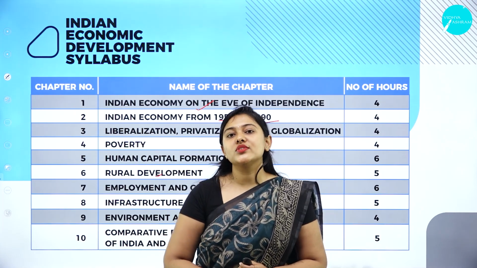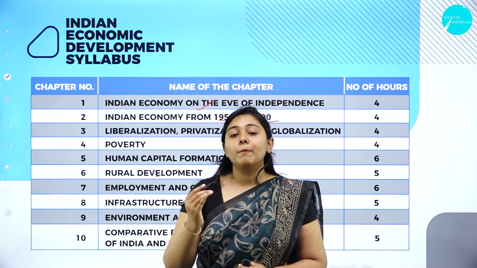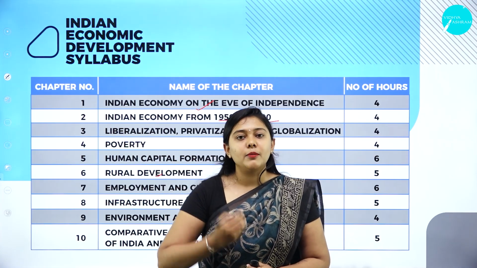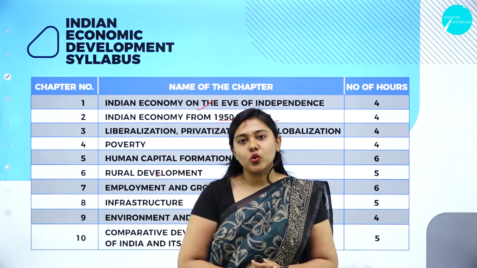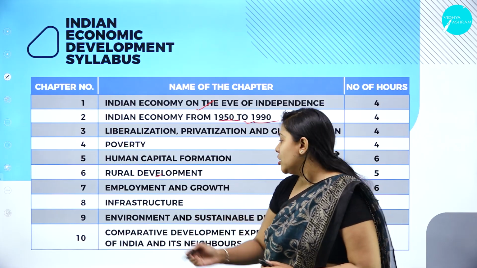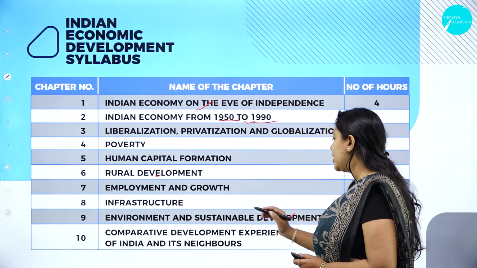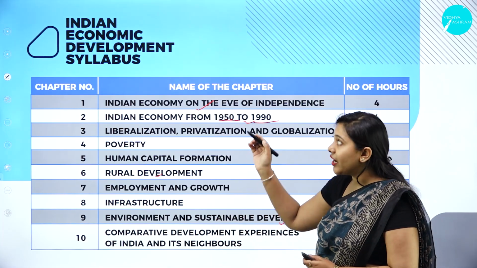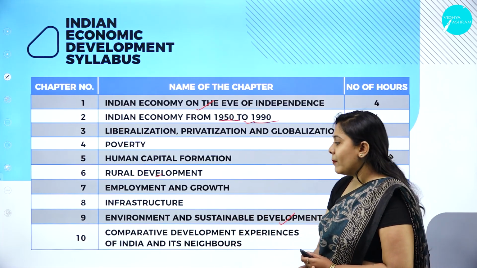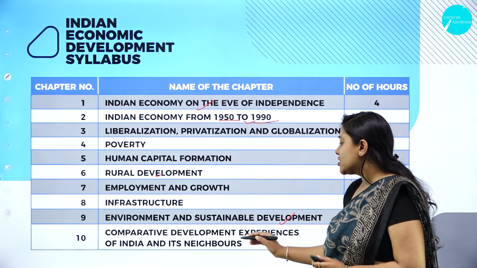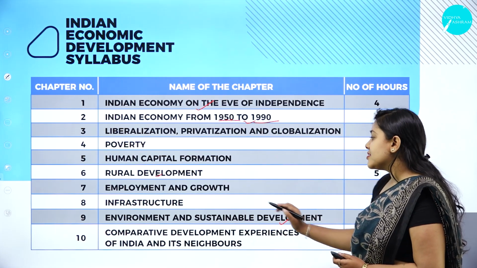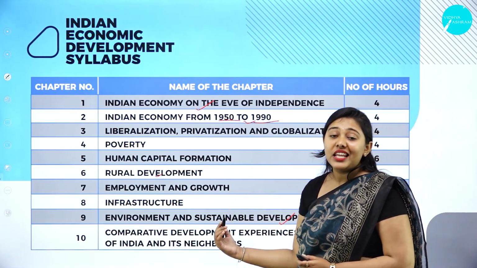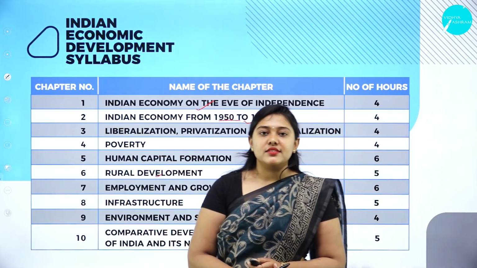Right now, we have to utilize resources in a better way so that the next generation can avail those resources in a better manner. So that is environment and sustainable development. And the last chapter in Indian economic development is comparative development experiences of India and its neighbors. That is the last unit that we will be discussing.